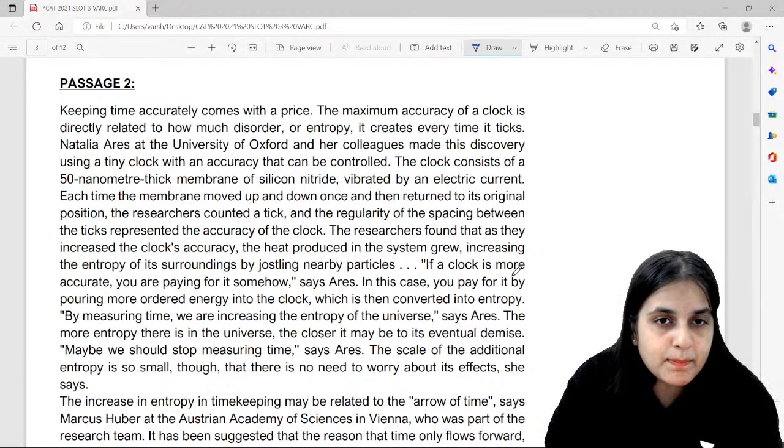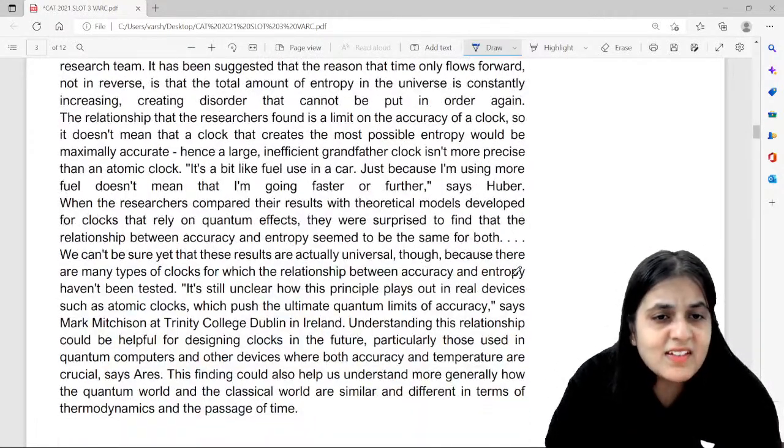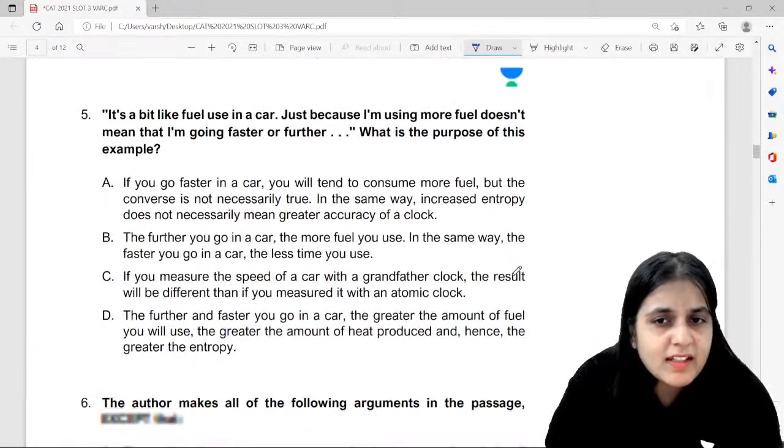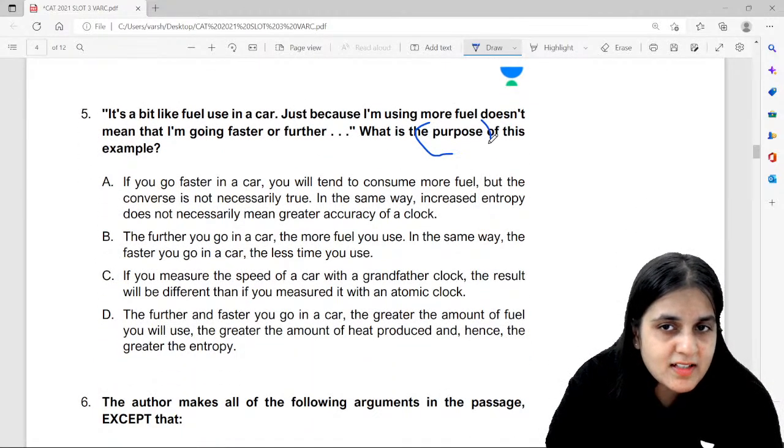Okay, passage 2. Keeping time accurately comes with a price, the maximum accuracy of a clock. So this is related to time. And there is entropy. Again, it looks like a dense passage. What is the purpose of this example? Why has the author mentioned this example?